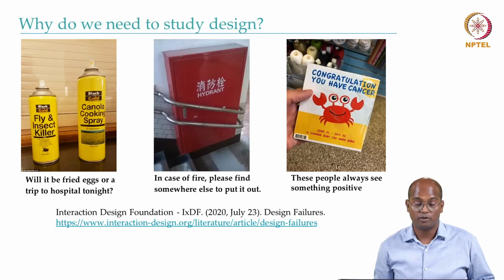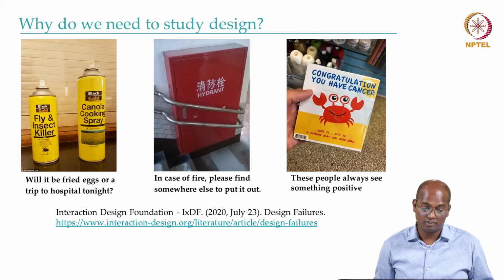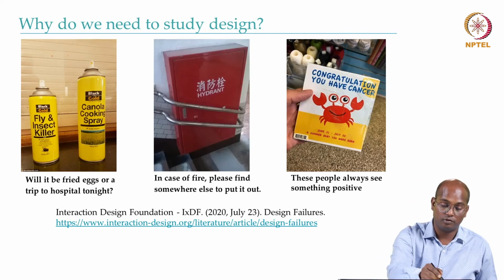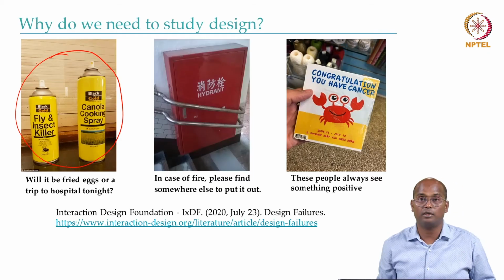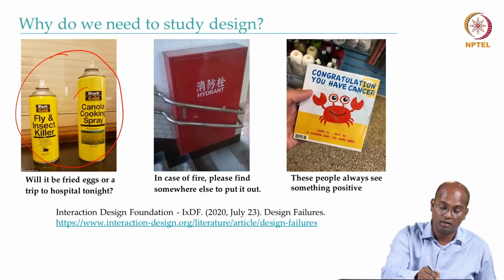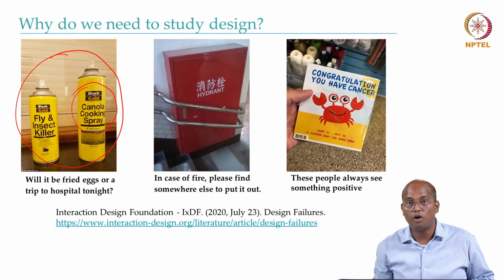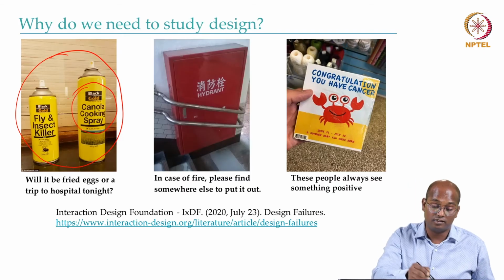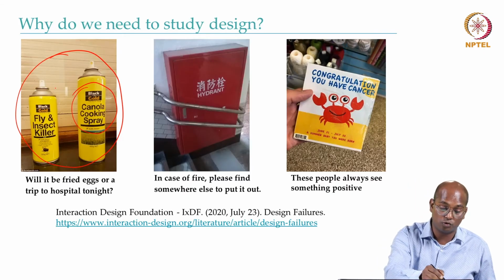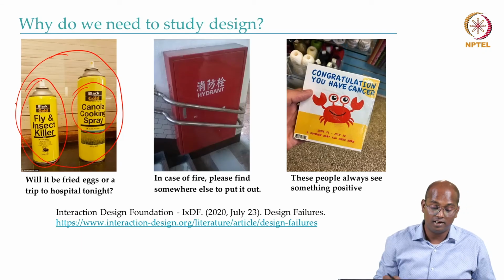So let's get back to why we need to study design. As you can see in these examples, what do you think? Both look similar. It's a canola cooking spray, a kind of oil that you use for cooking. But its design is very close to that of a fly and insect killer.